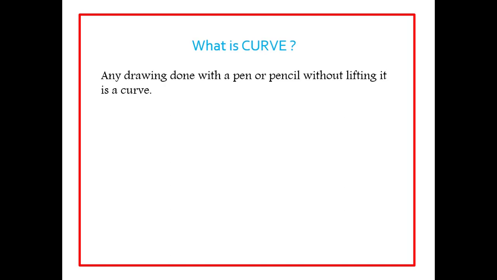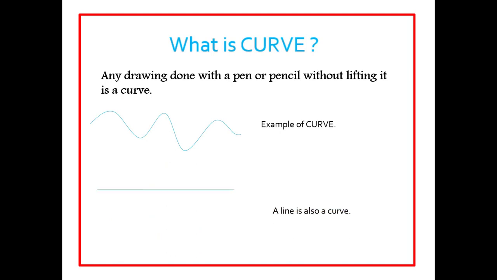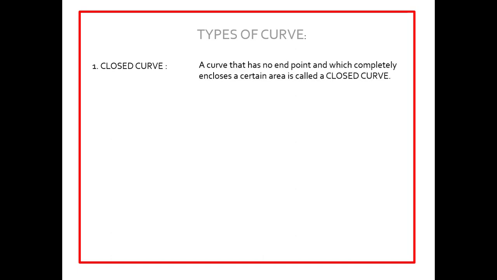Now we will discuss what is a curve. Any drawing done with a pen or pencil without lifting it is a curve. So this is an example of a curve, and a straight line is also an example of a special curve. Next we will discuss types of curves. The first one is the closed curve. A curve that has no end point and which completely encloses a certain area is called a closed curve. Here we can see three examples of closed curves.